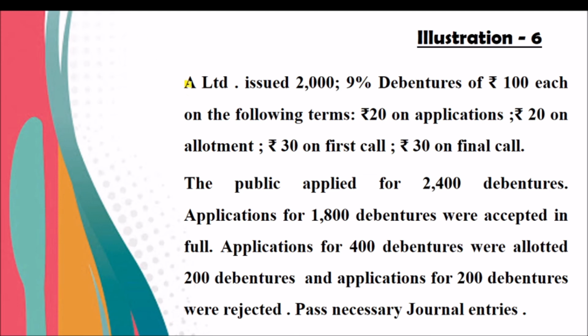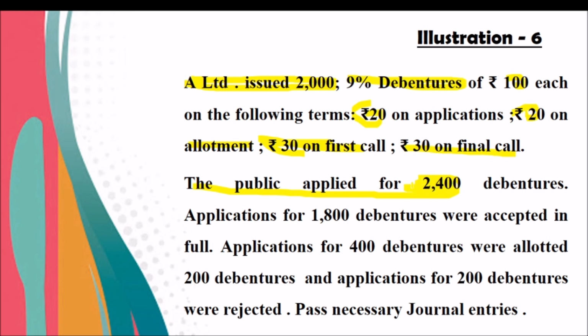A Limited issued 2,000 9% debentures of rupees 100 each, and they received 20 on application, 20 on allotment, 30 on first call, and 30 on final call. They issued 2,000, but the public applied for 2,400 debentures.